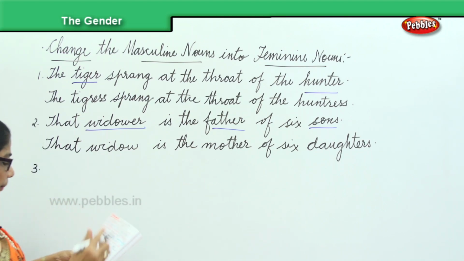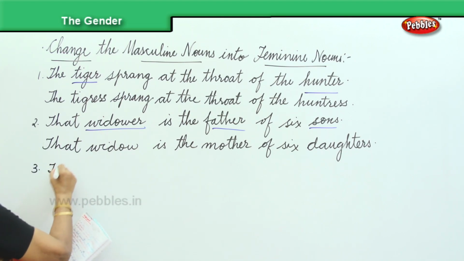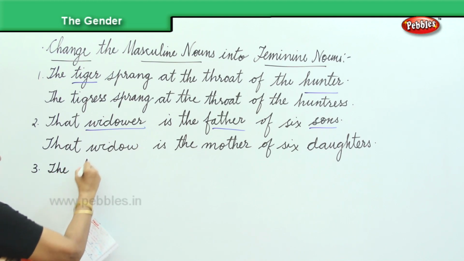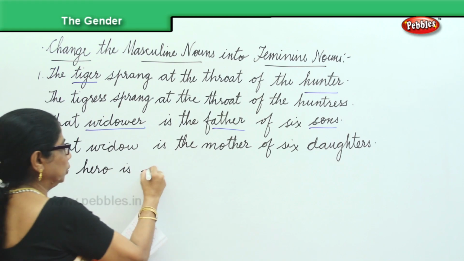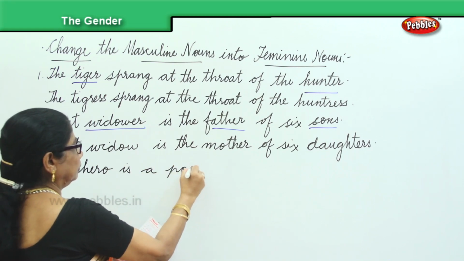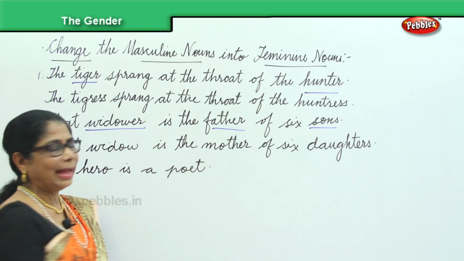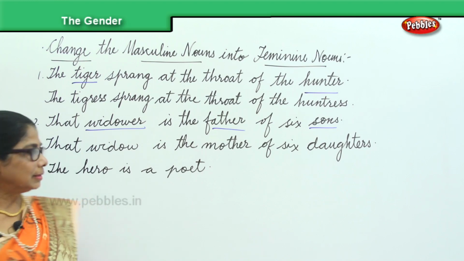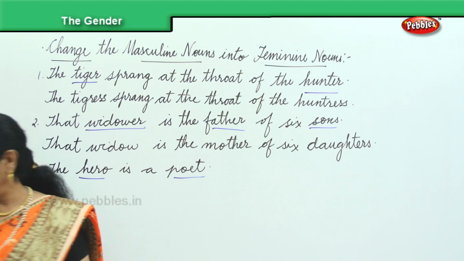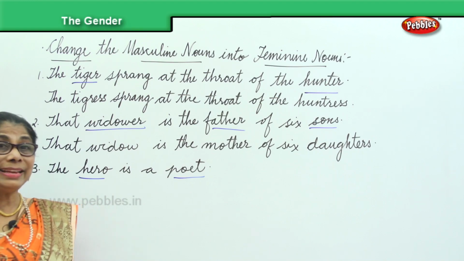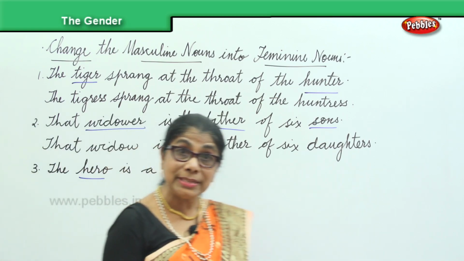The hero is a poet. The hero is a poet, and here we need to look at some words, hero and poet. The feminine gender for the hero is heroine, poetess.